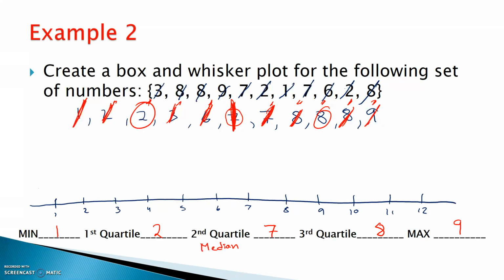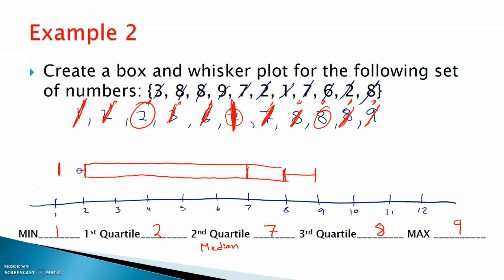So let's go through. There's my number line. All I had to do was go by ones. Of course, you can go by 2s, 3s, depending on the numbers. So here's 1. Here is 2. Here is 7. Here is 8. And here is 9. So again, create my box at the center here. I'll get my whiskers. All right, and there you guys have it.